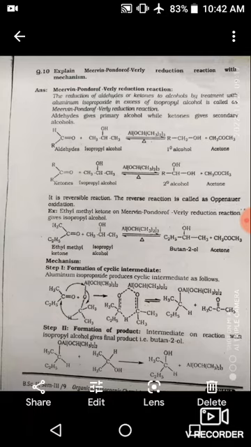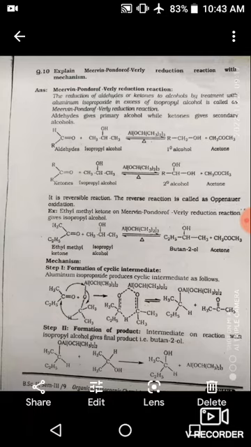Reversible reaction means it can go forward and backward both sides. The opposite of the Meerwein-Ponndorf-Verley reaction is called Oppenauer oxidation. See some examples. Ethyl methyl ketone on Meerwein-Ponndorf-Verley reaction gives isopropyl alcohol.